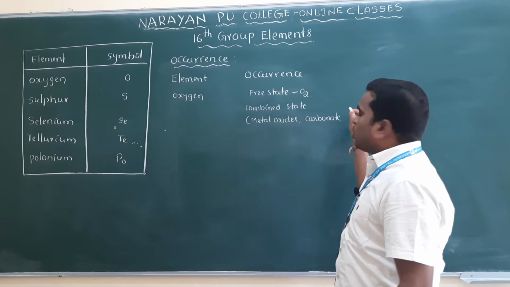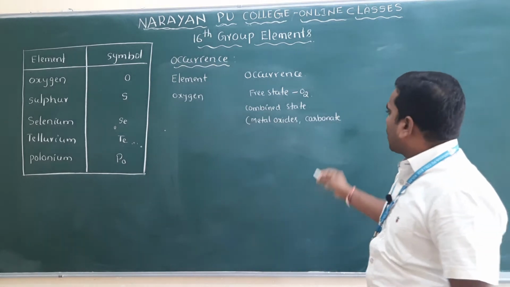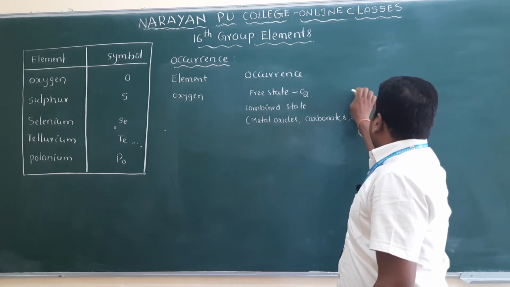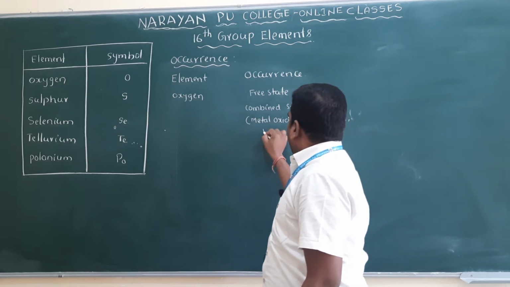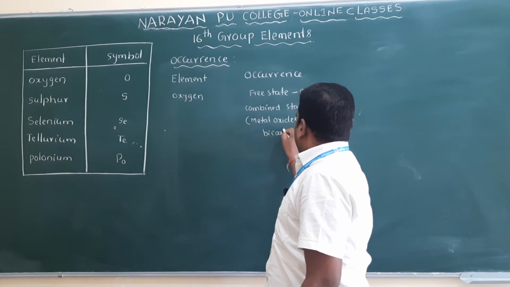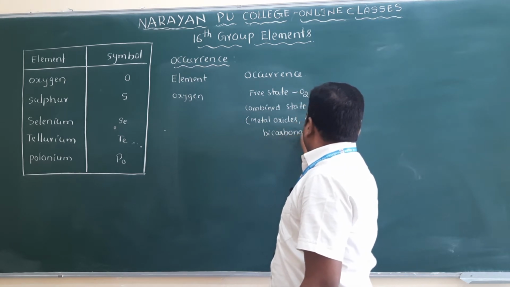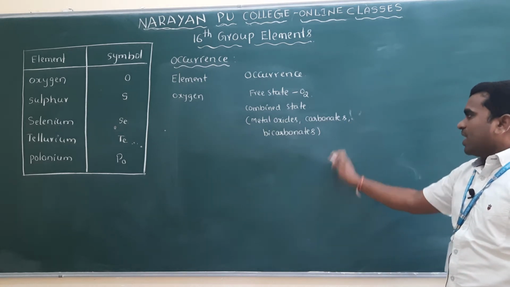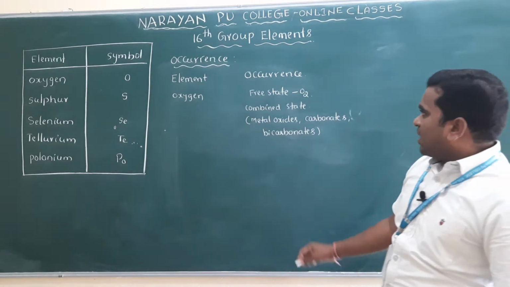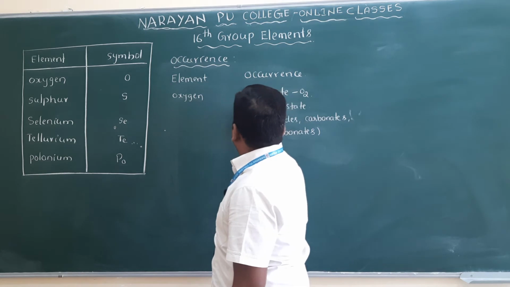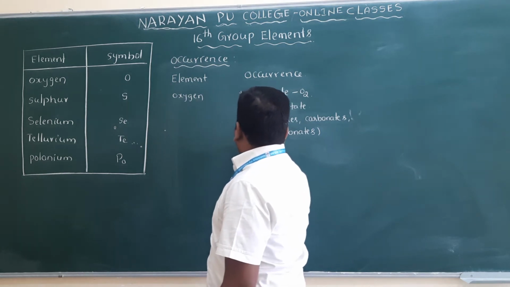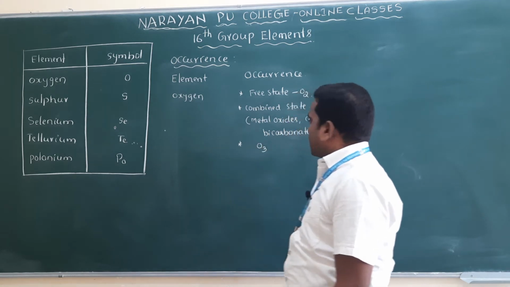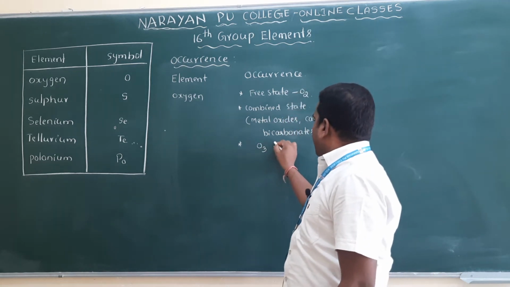Carbonates means CO3 is there, so oxygen is present. And also bicarbonates. In the combined form, it is combined with others: metal oxides, metal carbonates and metal bicarbonates. This is the combined state. It is also available in the form of ozone. Ozone means O3, in the upper atmosphere.